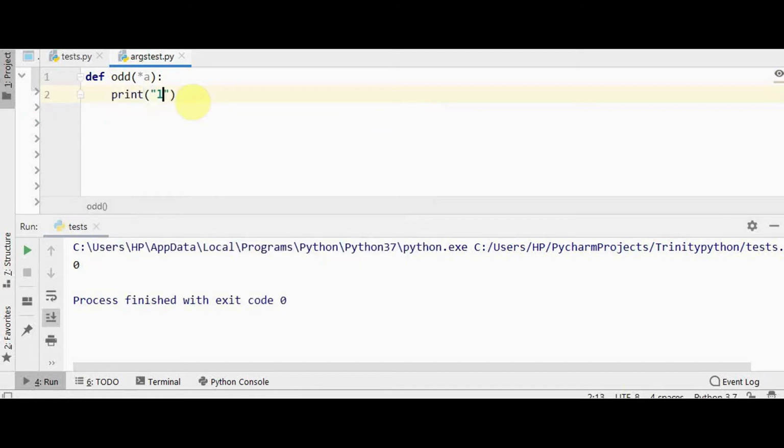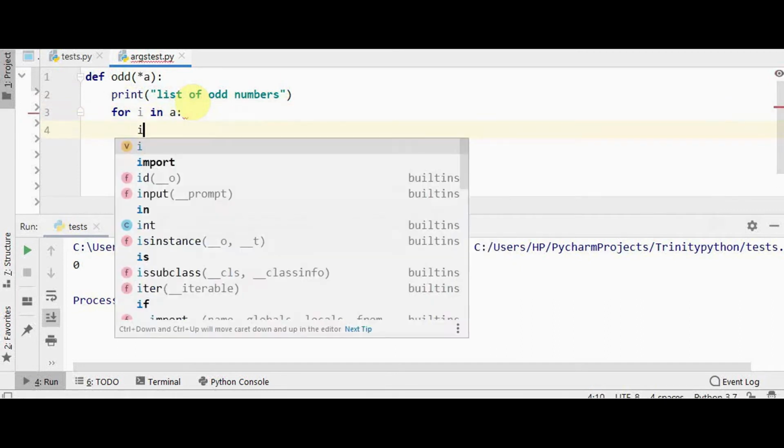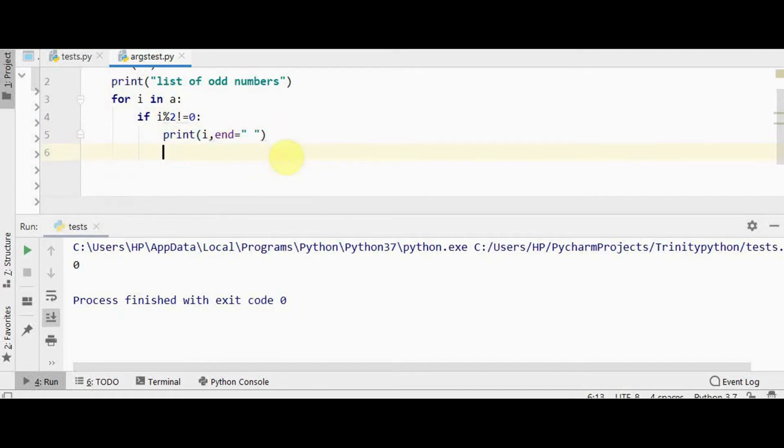So I just have a list of odd numbers, and using the for loop, for i in a, check the condition. If i mod 2 not equal to 0, in that case this is going to be an odd number, right? So I will just have a print statement i and end equal to a space, so that all the odd numbers are printed in the same line with a space in between. Now let me call this function odd by passing arguments.